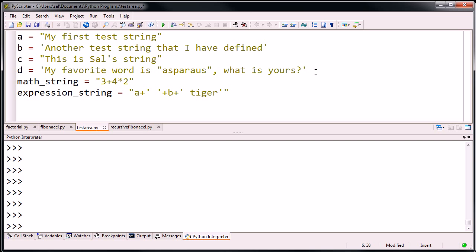So everything in between the double quotation marks, the interpreter is just going to view as a bunch of characters. But there are interesting things that we might be able to do with this eventually. So that's enough strings for me to define.